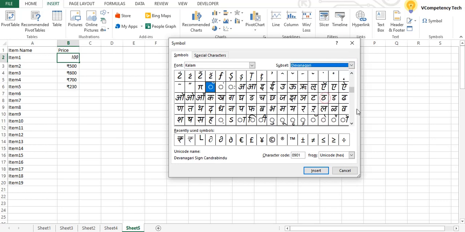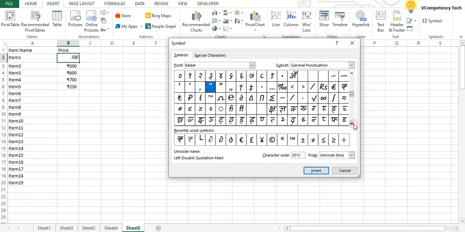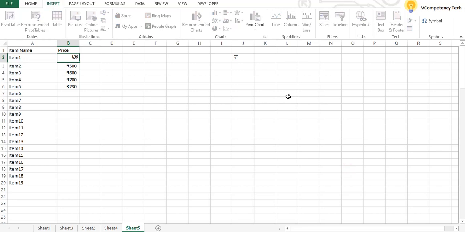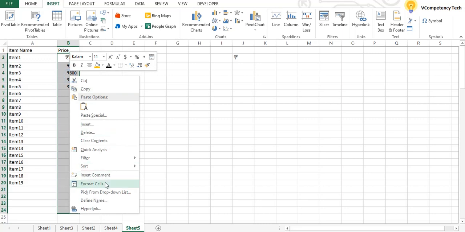Devanagari. See, this rupee symbol is there. If you double click, it will come here. Select this. Then it will come to any cell. Copy this, select the column up to whatever row I selected that time, up to 100. Right click, Format.